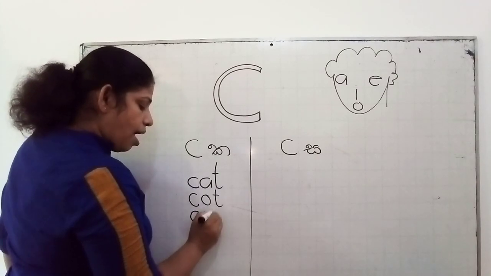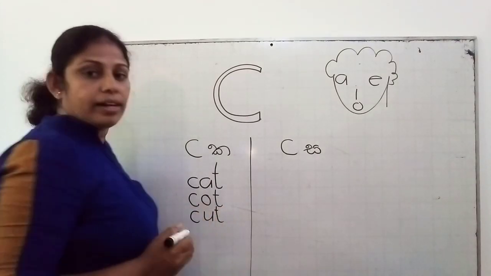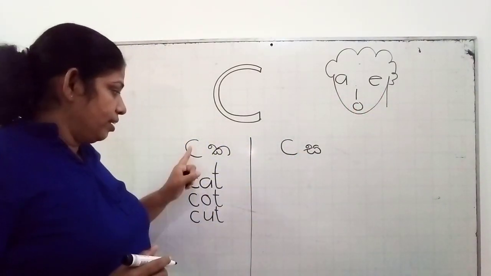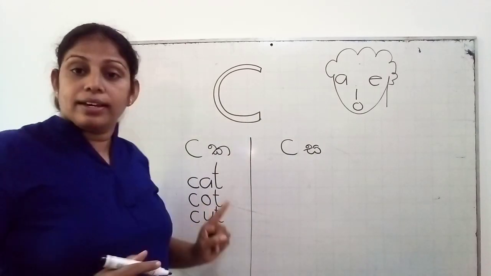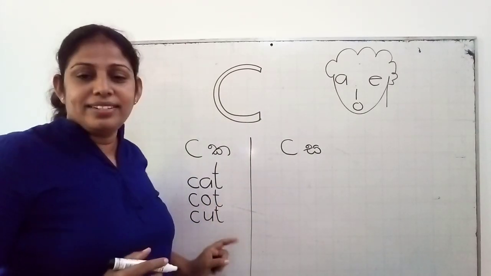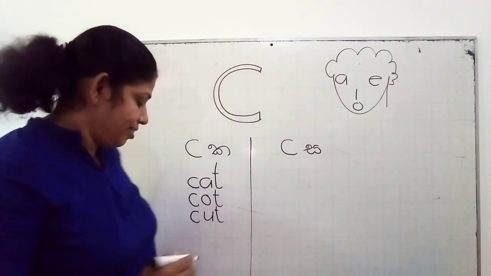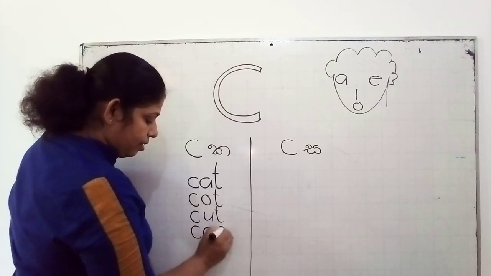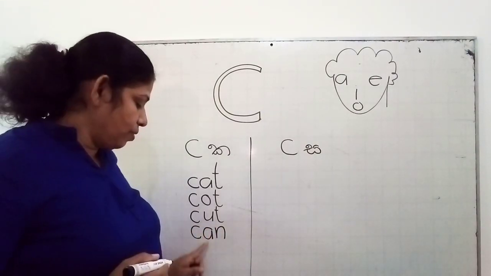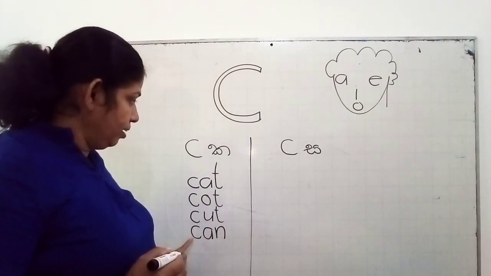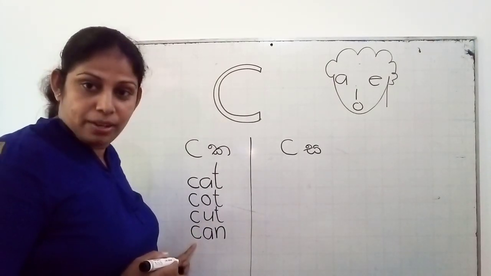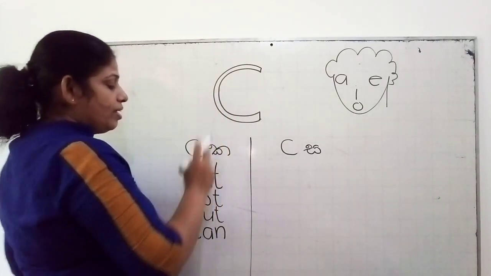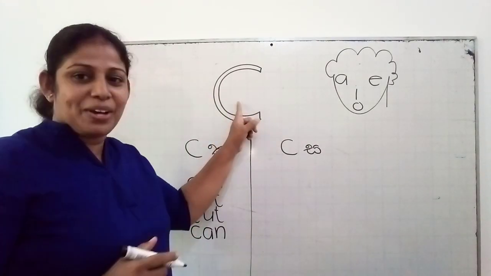K, U, T, cut. Vowel sound U is here, then letter C we have to pronounce as K. K, U, T, cut. Right? Another one. K, A, N, can. Because vowel sound A is here, then letter C we have to pronounce as K. Right? Okay. Letter C, then the most popular picture beginning with K sound is cat.